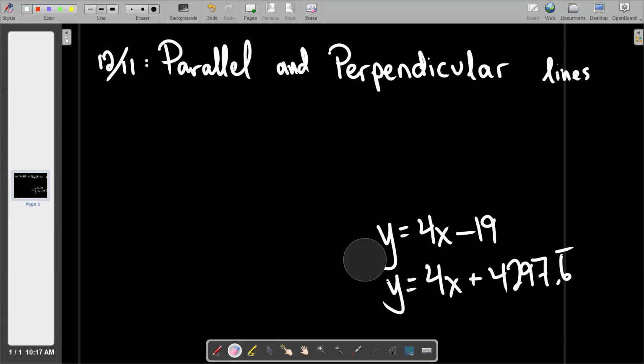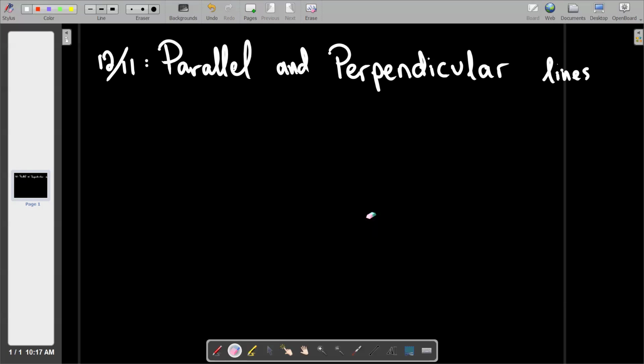Does anyone know what a definition of perpendicular is? And again, I don't need Mr. Manlove's fancy definition. I need just one that's going to get us by. This is a tough one. I'm not sure, but I'm guessing it's kind of like the opposite of parallel, like two lines that are crossing, but never. Yeah, it has something to do with lines crossing. I will say this for sure. So here's an example of lines that cross. Are those perpendicular? No, they're not.